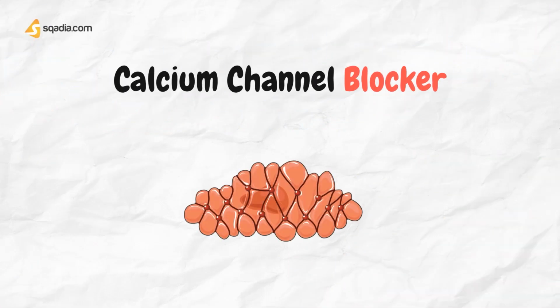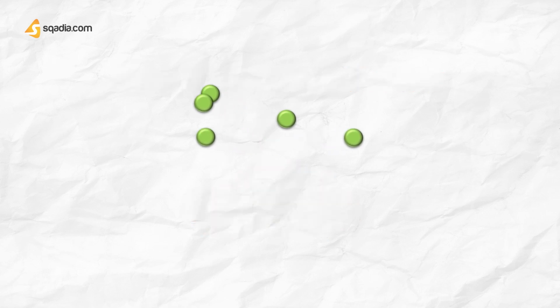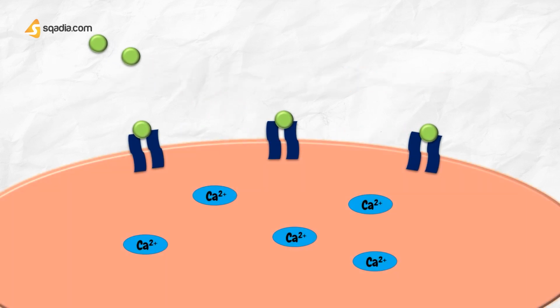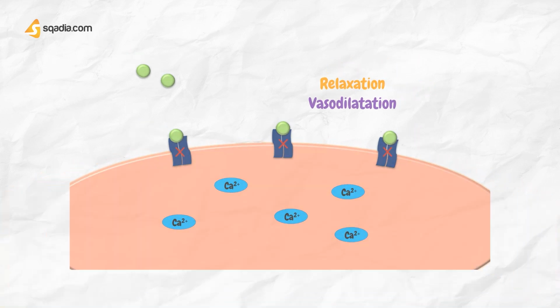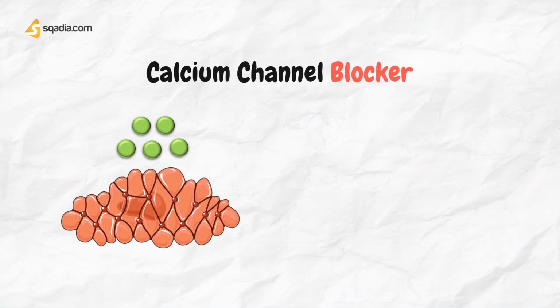Calcium channel blockers are widely used in the treatment of angina and have fewer serious side effects than beta blockers. Calcium channel blockers inhibit L-type voltage-sensitive calcium channels in arterial smooth muscle, causing relaxation and vasodilatation. Preload is not significantly affected.